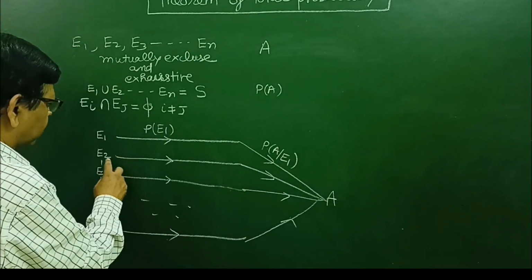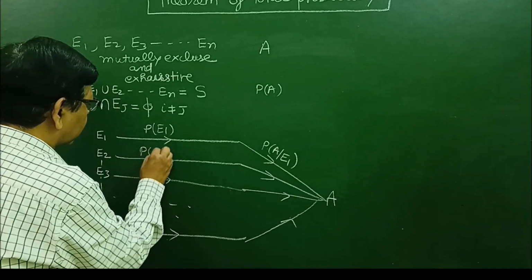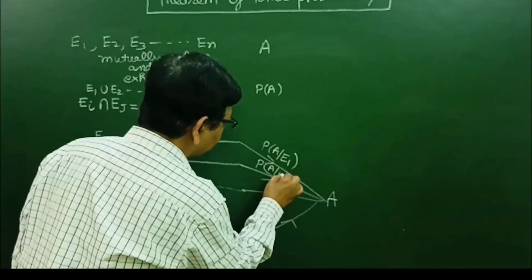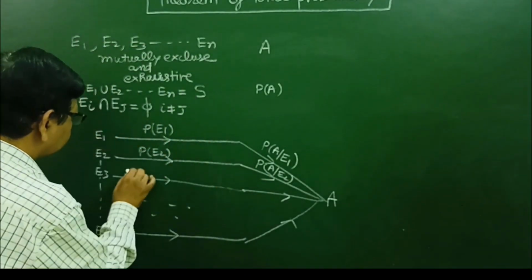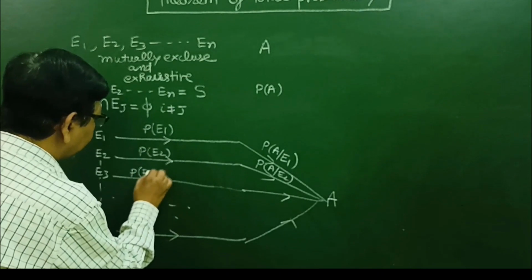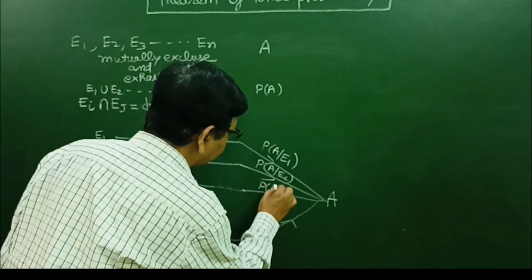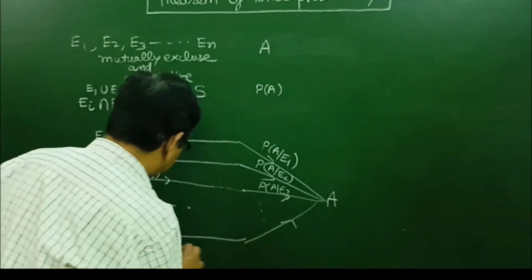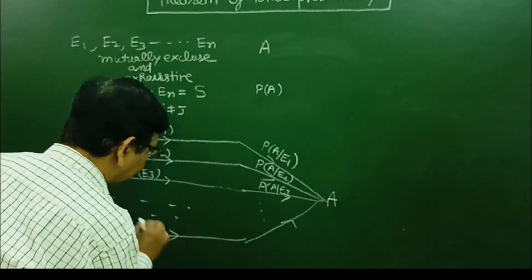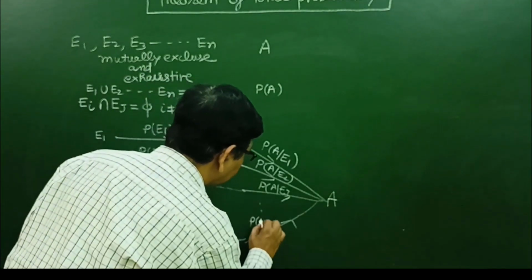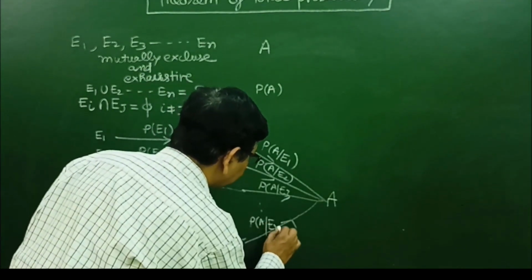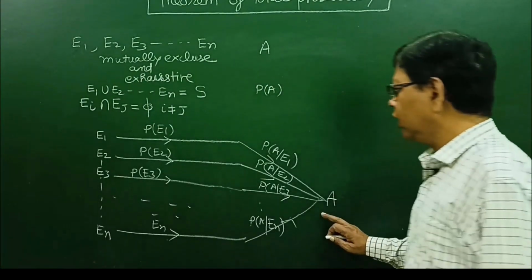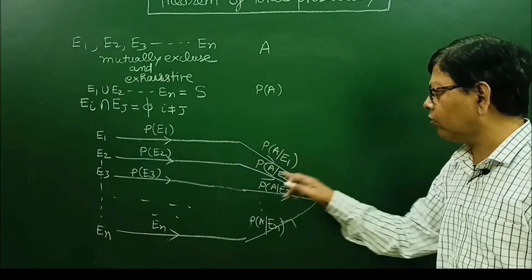Similarly, this is also possible, E2 first happens and then probability of A oblique E2. E3 first happens, then probability of A oblique E3. Similarly, continuing with this process, En happens and probability of A slash En. Now probability of this event A is equal to the sum of the product of all these probabilities.